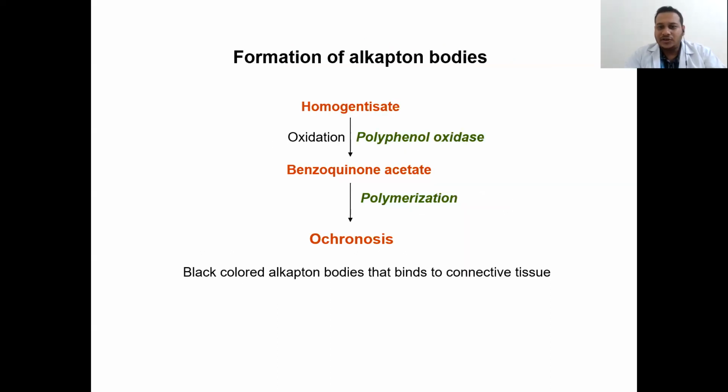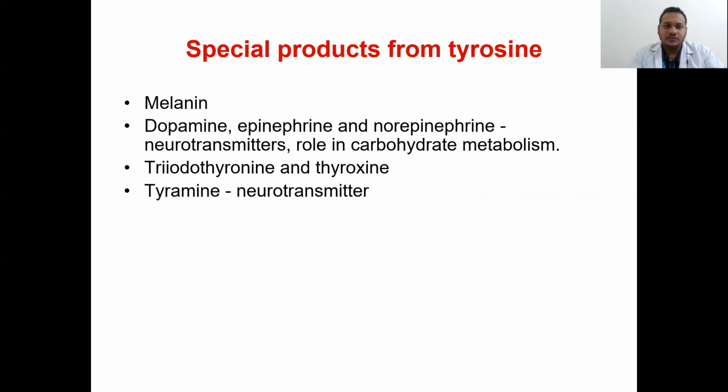The formation of alkapton bodies: homogentisate gets converted into benzoquinone acetate, and then it leads to ochronosis. The special products of tyrosine are melanin, dopamine, epinephrine, and norepinephrine, which are neurotransmitters with a role in carbohydrate metabolism, and iodine, thyroxine, and tyramine.